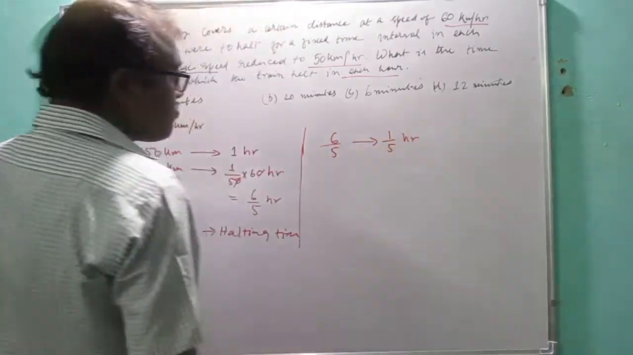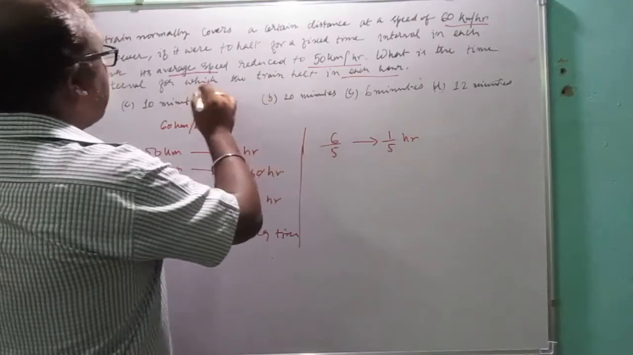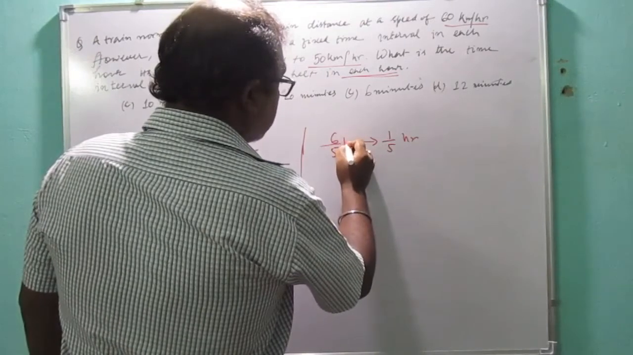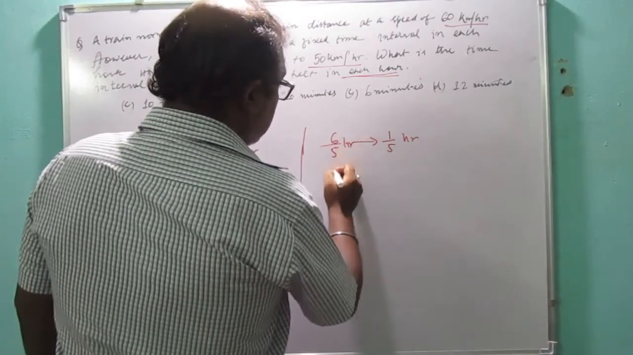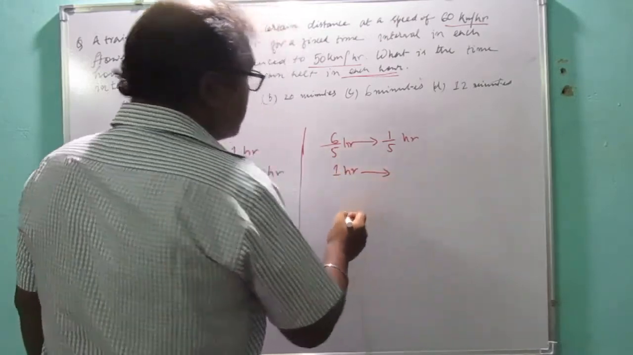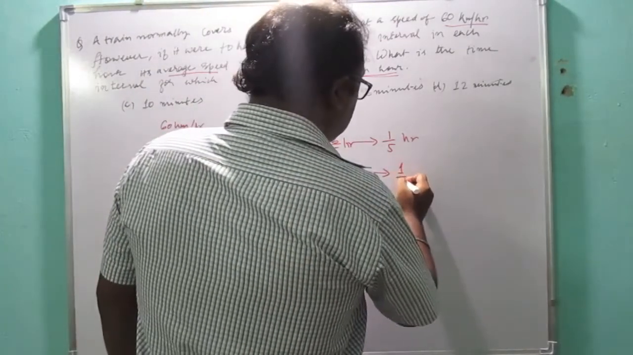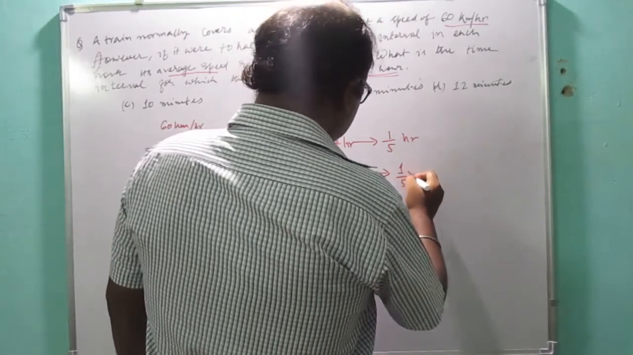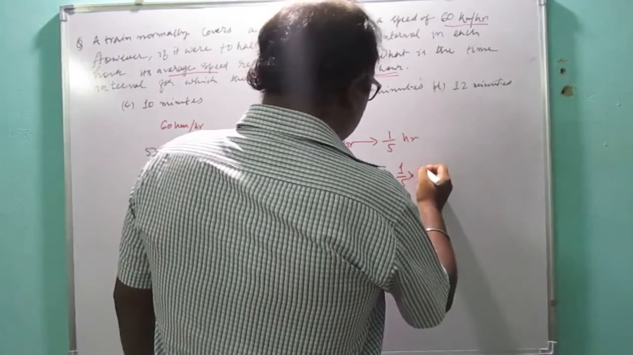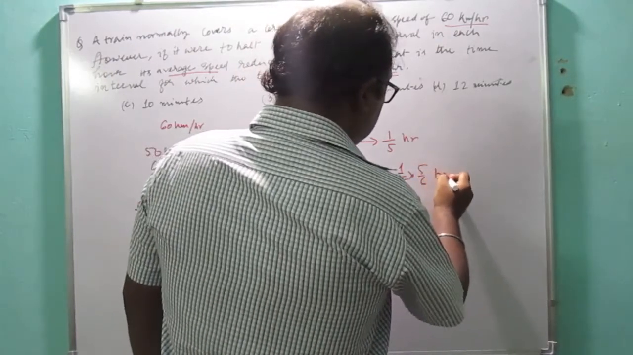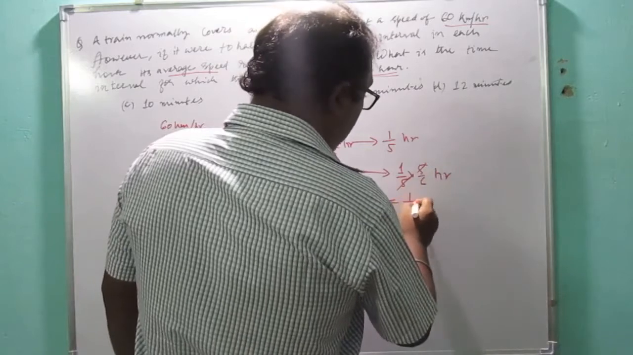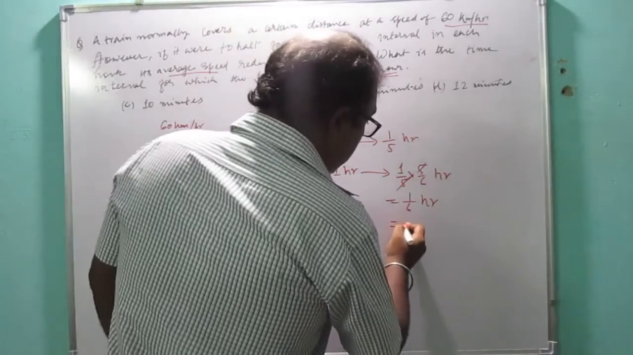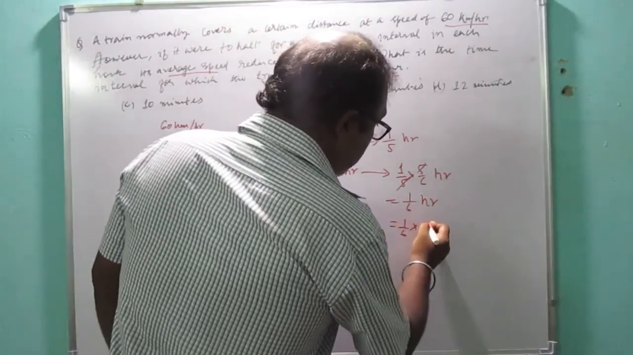Okay. Now, what is the time interval for which the train halts in each hour? That means 1 hour. So for 1 hour, how much time will it halt? 1 by 5 into 5 by 6 hours. Okay. So 5 will get cancelled, giving 1 by 6 hours. But our options are in minutes, so we have to convert it into minutes. 1 by 6 into 60 minutes.